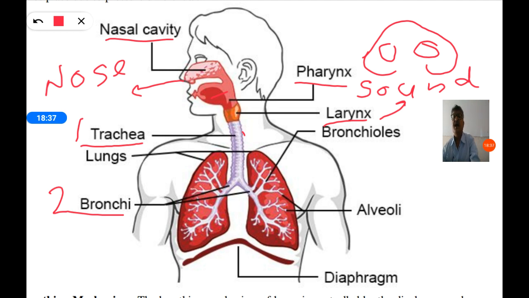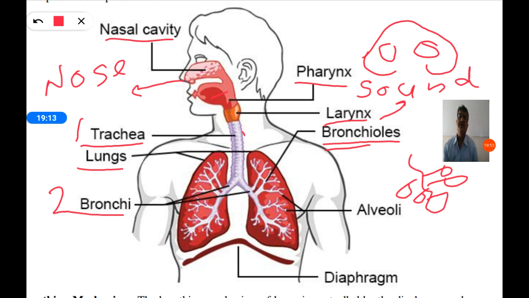So the one trachea divides into two branches, and they are called bronchi. Again these bronchi are divided into smaller branches, and those small branches are called bronchioles. And from outside, if you look, they look like bag-like structures, so we call them lungs. So all this is enclosed inside the lungs. And alveoli: these bronchioles end with bag-like structures like grapes. It looks like a grape bunch, so they are called alveoli.